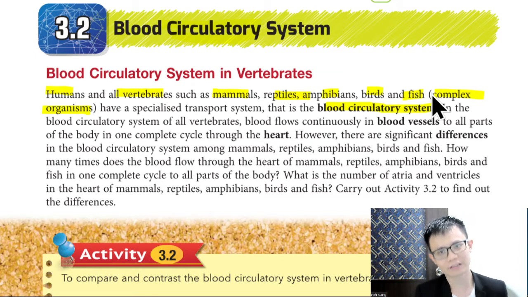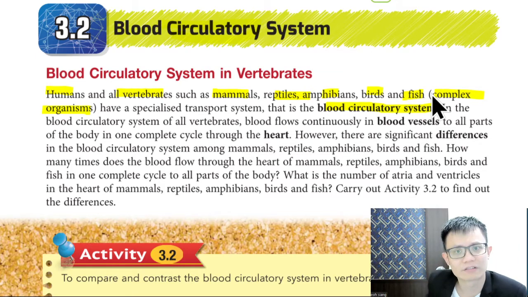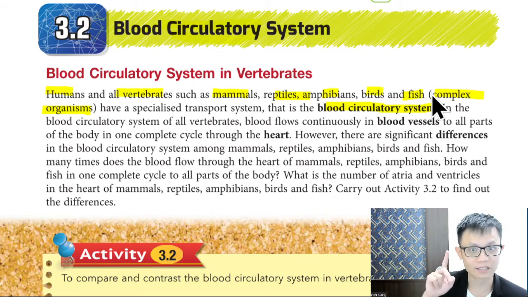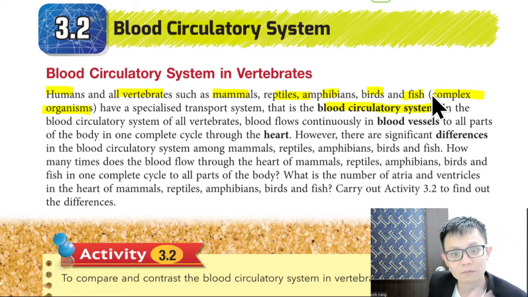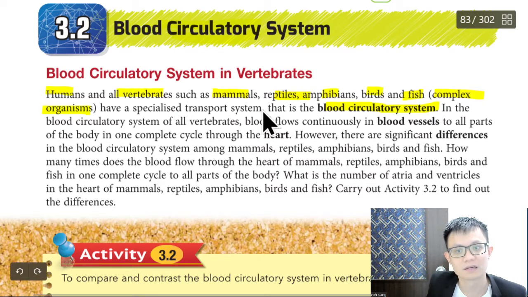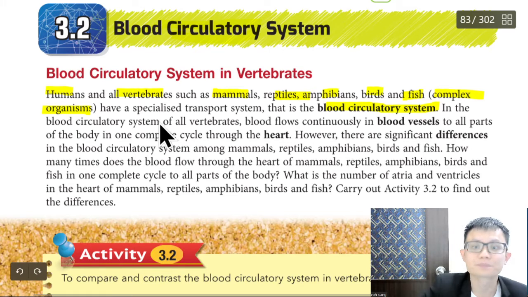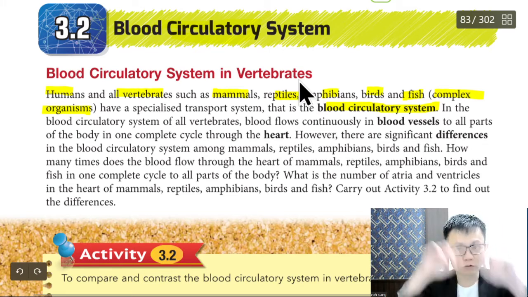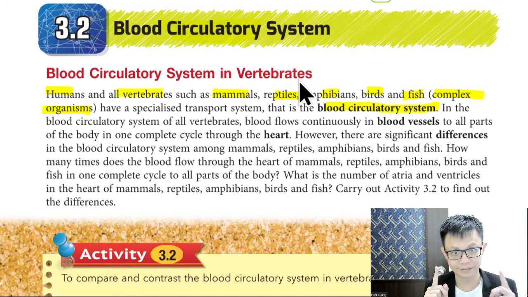My mom sometimes cuts the crab, but I haven't seen blood in the crab. How about centipede? But one thing we know is that vertebrates, the complex organisms, usually have blood. Frogs have blood, crocodiles have blood, fish have blood, birds have blood. So we call this whole thing, the blood going in and out, the blood circulatory system.